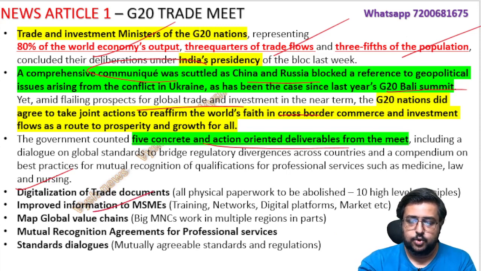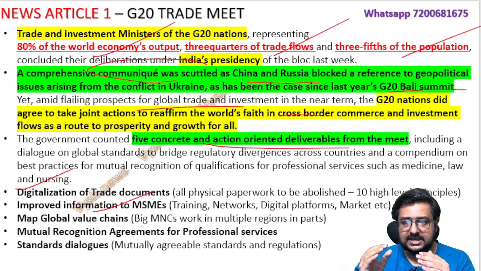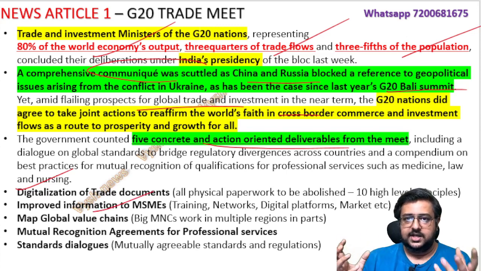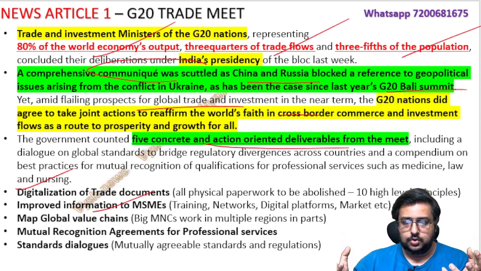The second one is improved information to MSMEs, meaning they are mainly focusing on the MSME sector, the small industries. They should be given access to training, networks, digital markets, connectivity, platforms and groups, so that they can grow just like the bigger industries. That information which they need, you should be giving.